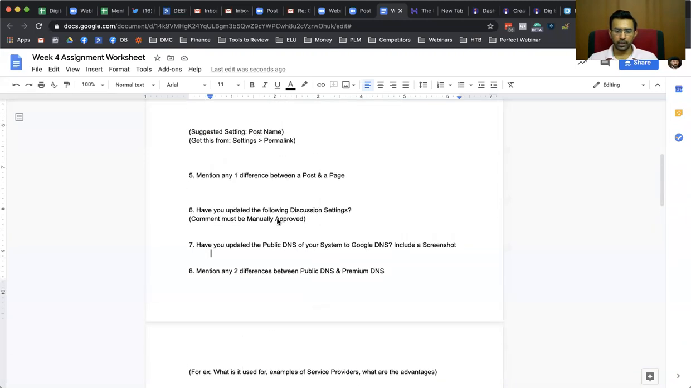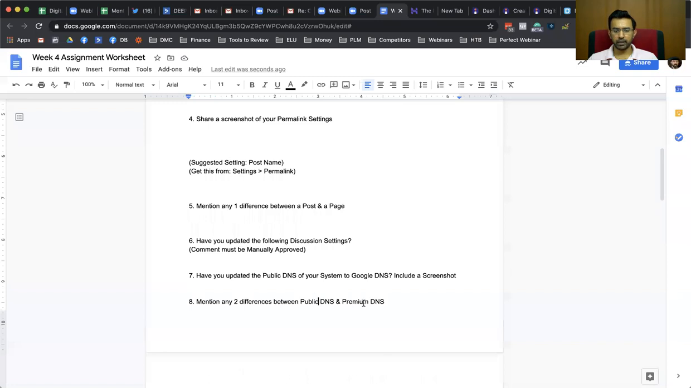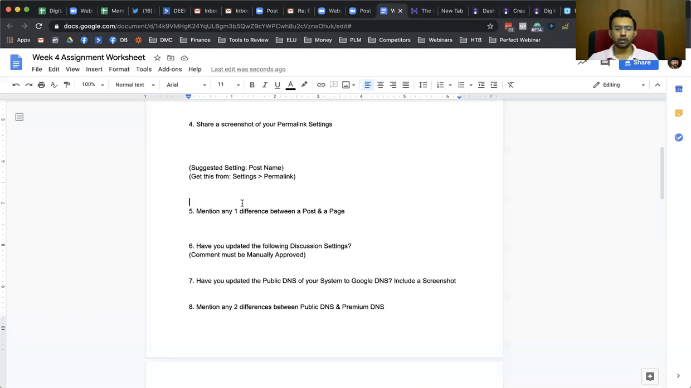You can mention two differences between public DNS and premium DNS. So what is public DNS and what is premium DNS? Public DNS is basically a DNS that you put on your system, right? And then you have premium DNS, which is going to, okay, all right. I will just cover this also. Sorry for that. Mention any one difference between a post and a page. You can just explain what is a post and what is a page.